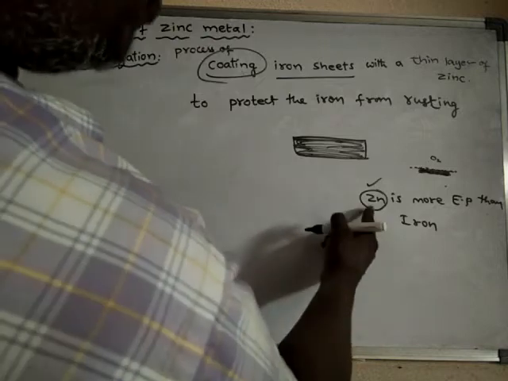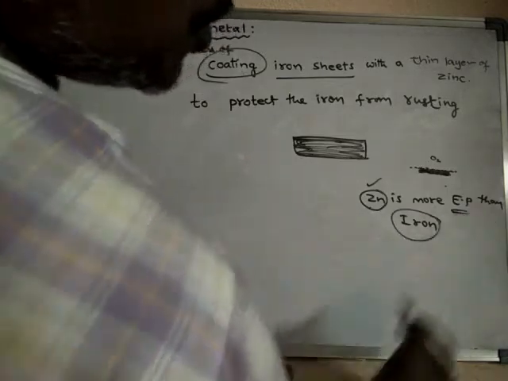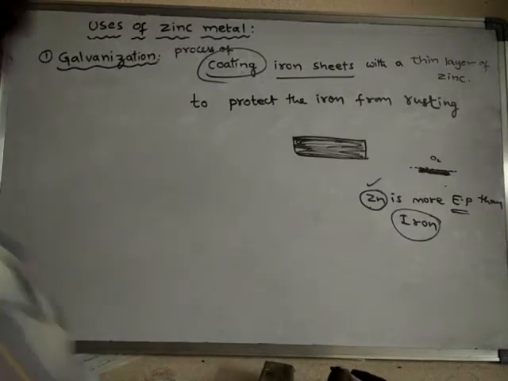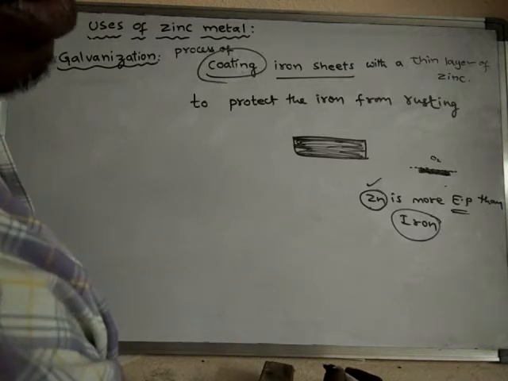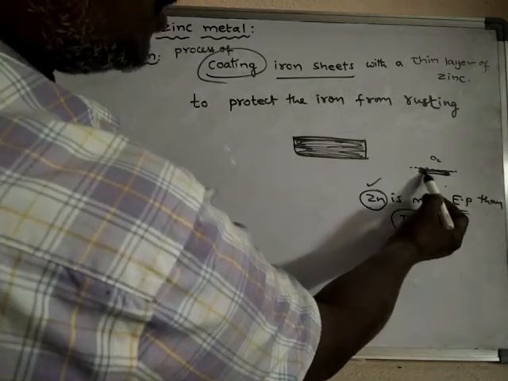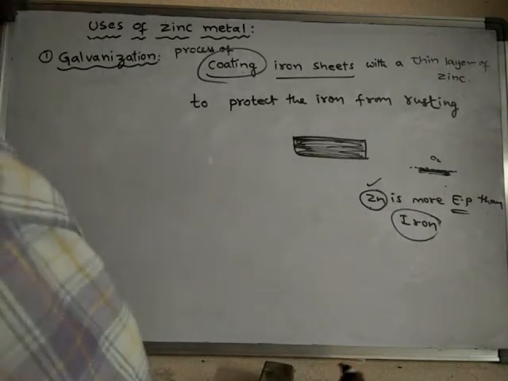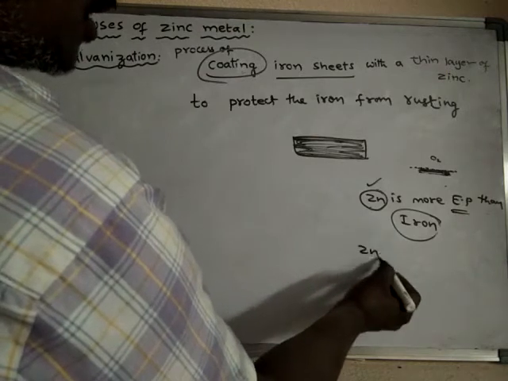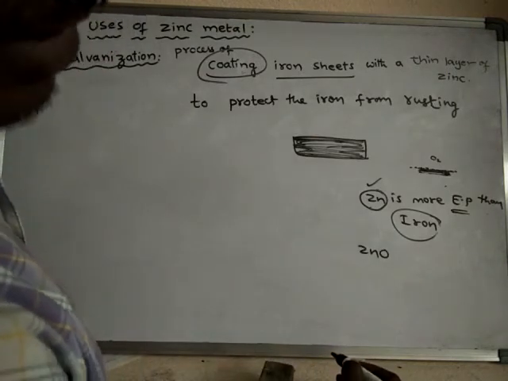Actually, when compared to iron, zinc is more reactive because it is more electropositive. The metal with more electropositive nature will be more reactive. But still the iron is coated with zinc. What is the reason? Because zinc can form a protective layer of zinc oxide.